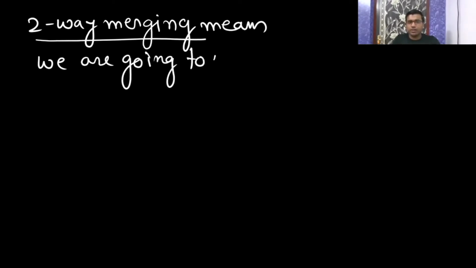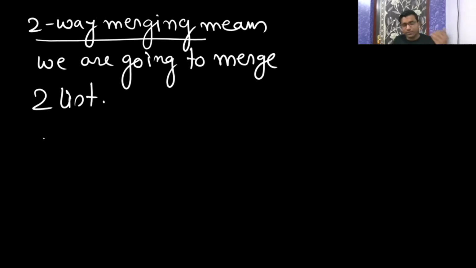Three-way merging means three lists, four-way merging means four lists. In the GATE exam, if they do not say whether it is two-way or three-way merging, you will use two-way merging.